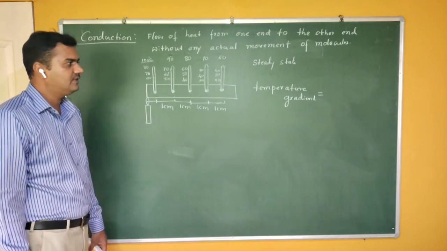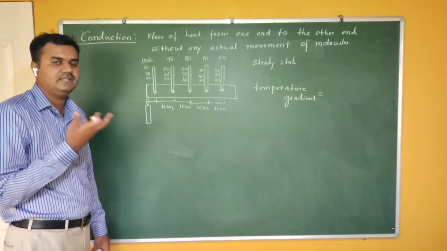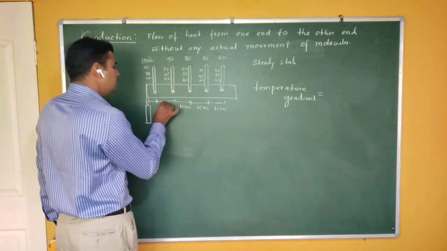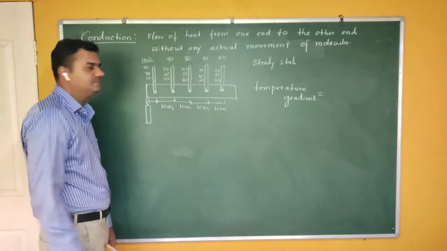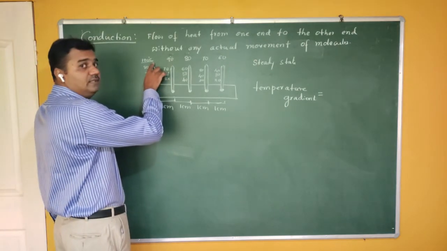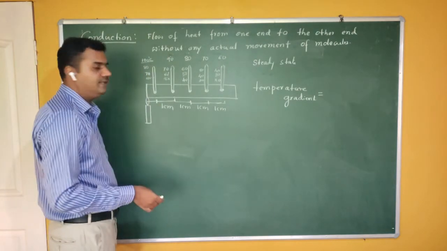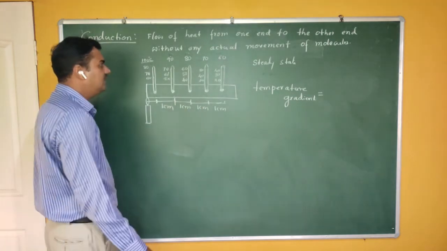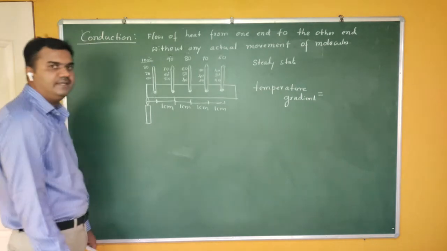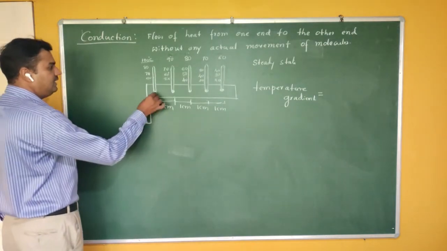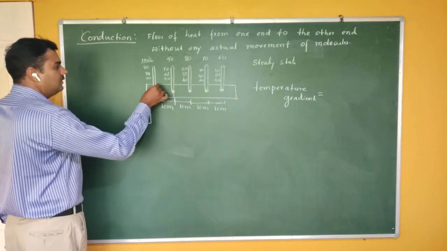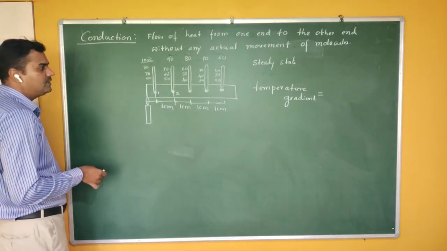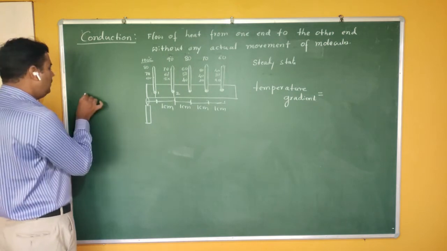So this is when steady state is attained. Now this thing takes place. You can see here, as you move 1 centimeter, your temperature falls from 100 degrees centigrade to 90 degrees centigrade. As I move 1 centimeter on the other side, again our temperature falls to 80 degrees centigrade. If I take these 2 points, and call this point number 1 and this point number 2, what is the temperature difference between point 1 and point 2?